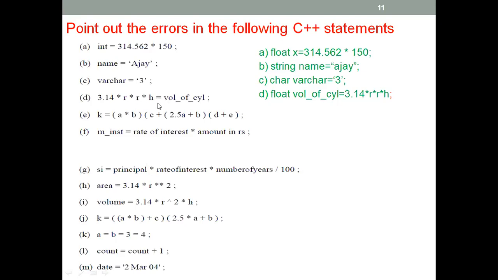You have to change the position first. You have to change it to volume of cycle equal to 3.14 and this and that. You have to put the number at the back like this. Okay, but because you have a 3.14 here, you declare it as a float. Float volume of cycle equal to 3.14. You just change the place here, but then you declare it in front as a float.